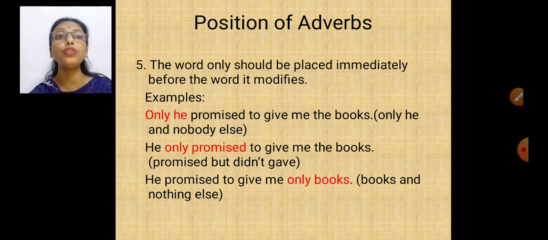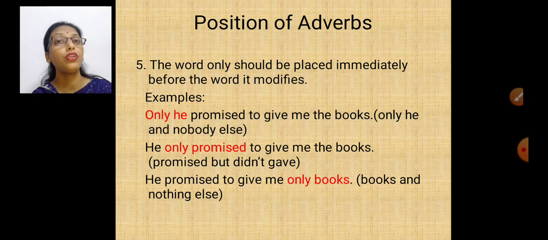Now the word only should be placed immediately before the word it modifies. Now look, the meaning changes. If I say only he promised to give me the books, here I am saying only he promised and nobody else promised me. Okay? But if I say he only promised to give me the books, he only promised, but he did not give me the books. Here, beta, this is a misprint there. It's didn't give.